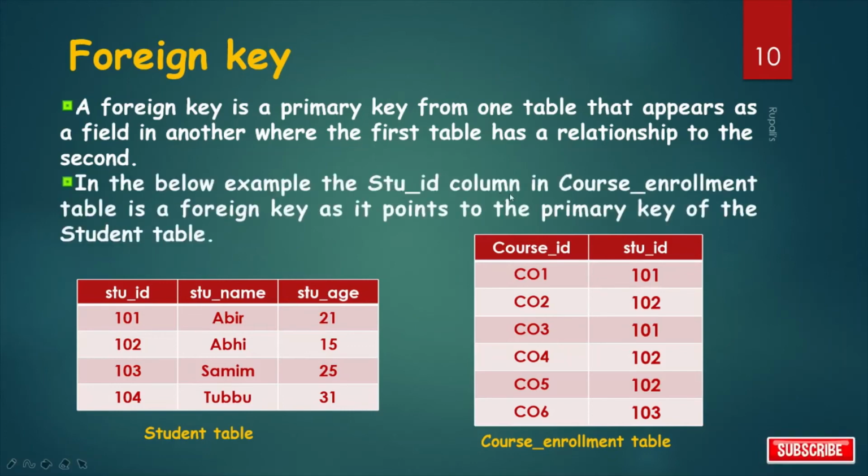The Student ID column in the course enrollment table is a foreign key, as it points to the primary key of the student table. The table containing the foreign key is called the child table. Here the course enrollment table is the child table, and the table containing the primary key is called the referenced or parent table. So the student table is the parent table.